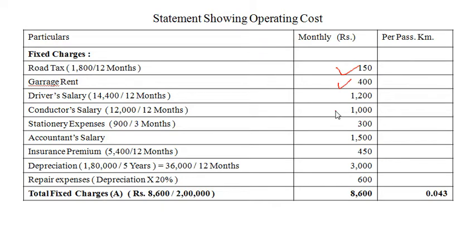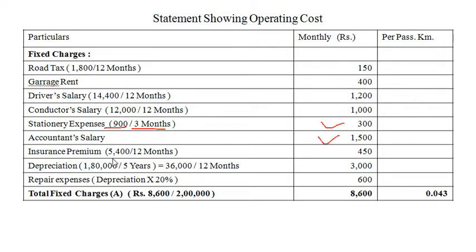Driver's salary is our fixed expense, annual it is 14,400 divided by 12 months, so monthly it is 1200. Conductor salary is our fixed expense, annually you are given 12,000 divided by 12 months, so per month it is 1000. Stationery expense is our fixed expense, you are given rupees 900 quarterly. In each quarter we have 3 months, so 900 will be divided by 3 months, so we will get rupees 300 per month. Accountant salary readily given 1500 per month.